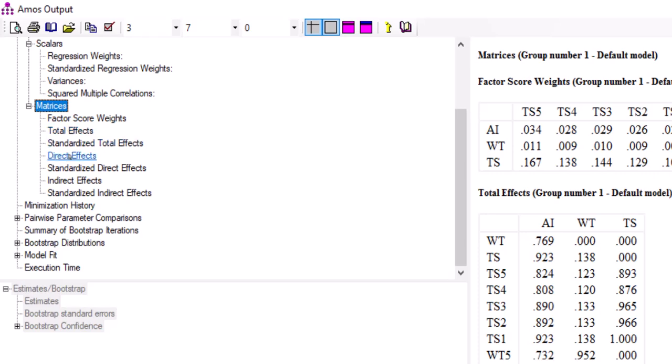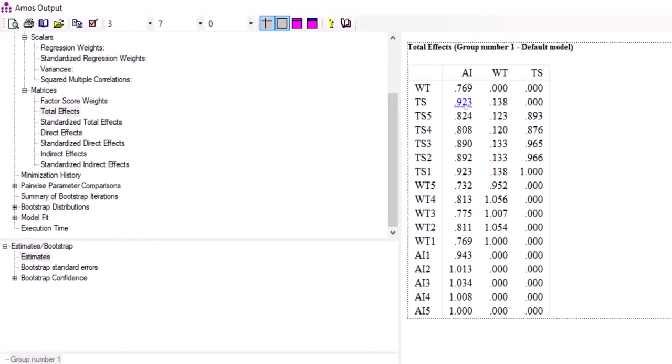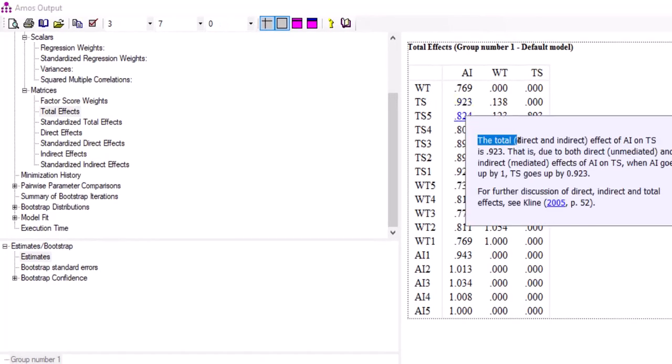If you click on total effects, these results will pop up. This one is the effect of AI on TS through WT. It moves from AI to WT, then to TS. So this value here, 0.923, is the total effect, meaning the direct and indirect effect of AI on TS. The total effect of AI on TS is 0.923.